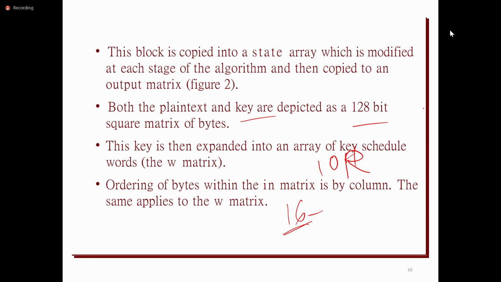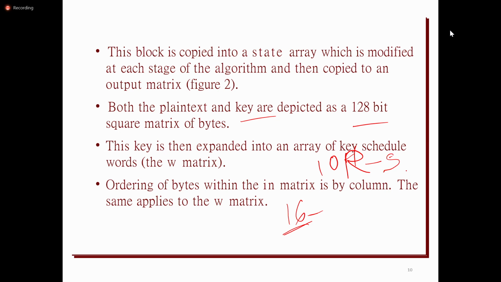Among these 10 rounds, it will generate sub keys. It will not use the key which is shared between the sender and receiver. Instead, it is going to generate sub keys. So for 10 rounds, it generates 10 sub keys.